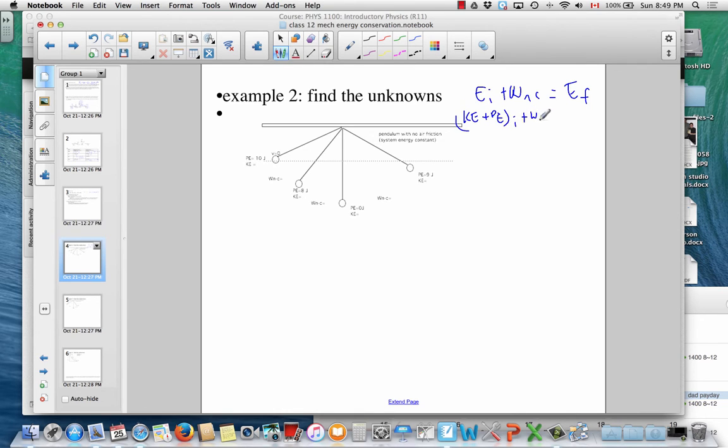So the first example we'll look at here is a pendulum with no air friction. Because it has no air friction, this non-conservative work term is zero. There isn't any. And that means that the sum of kinetic and potential energy should be constant.